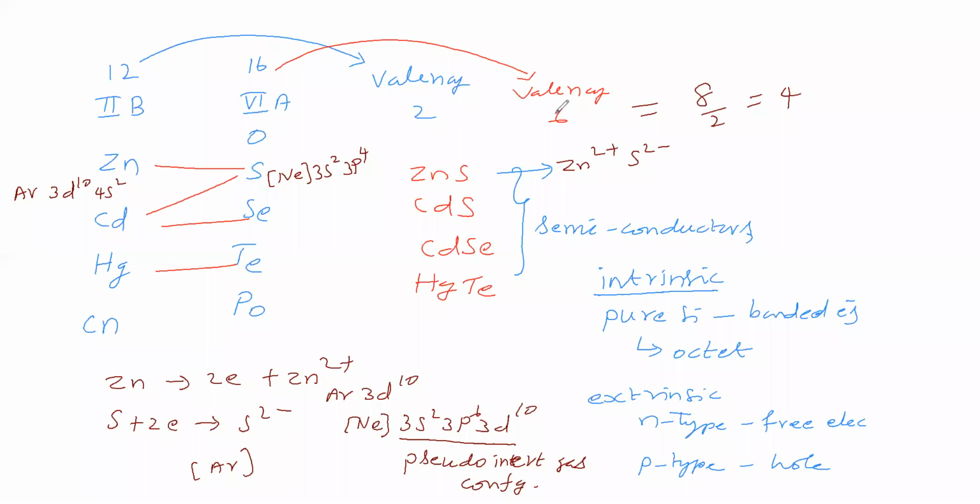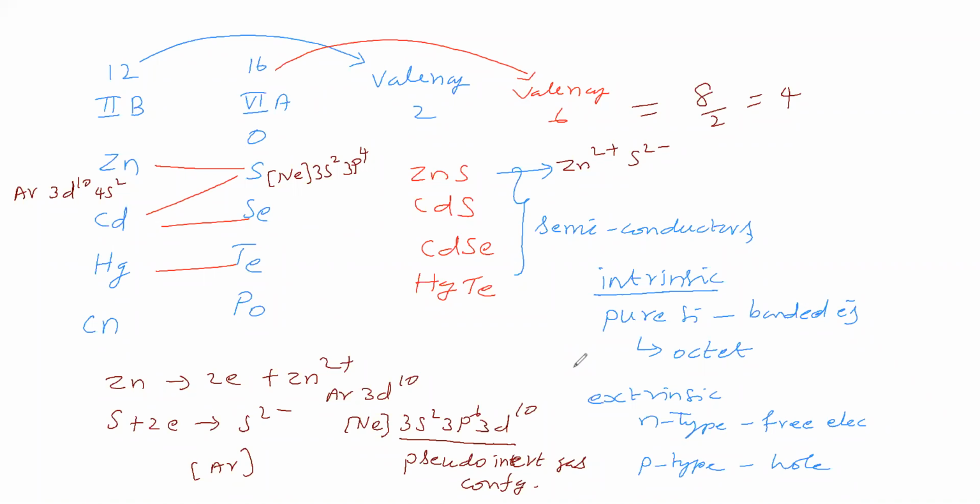Total is 8. Average is 4. Four means just like silicon, pure silicon. Therefore, we can say that these have semiconducting ability like pure silicon.